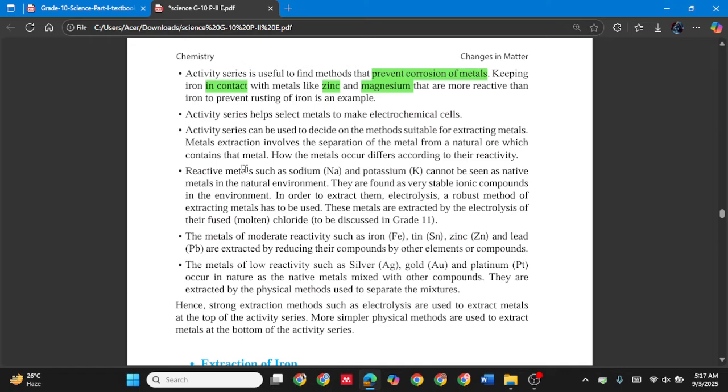Electrochemical cells, I think you remember we learned them in grade 9, but we didn't come to that part in all of our syllabus. So for electrochemical cells, this activity series is very useful in order to find the anodic reaction and cathodic reaction.